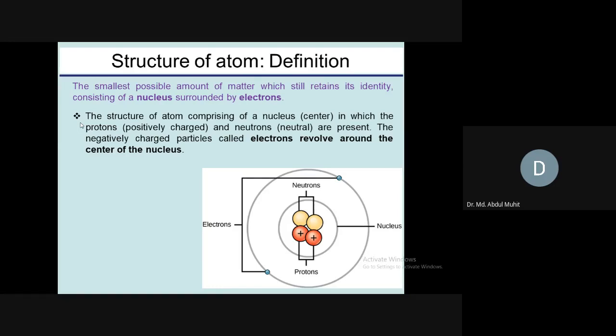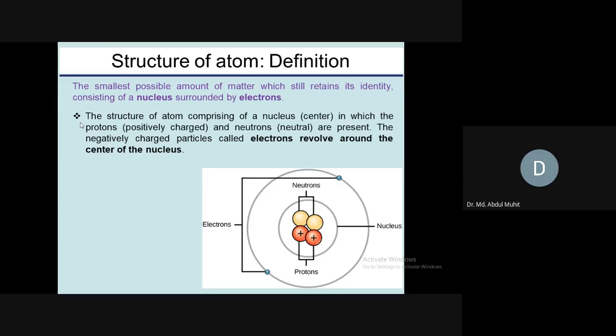An atom is composed of subatomic particles, especially protons, neutrons, and electrons. There are other subatomic particles too, but we will not discuss them here. The most important are protons, neutrons, and electrons. And all of us know that protons and neutrons are present in the nucleus, and electrons are revolving around